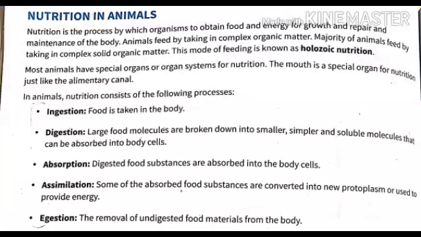When absorption is complete, the next process starts, that is assimilation. Assimilation means utilization of the absorbed food. Some of the absorbed food substances are converted into new protoplasm or used to provide energy. Now what is the meaning of protoplasm here? Protoplasm means whatever content is present in the cell membrane of a cell, like the nucleus, cytoplasm and organelles, all combined to form protoplasm. When assimilation completes, the next process starts, that is egestion.